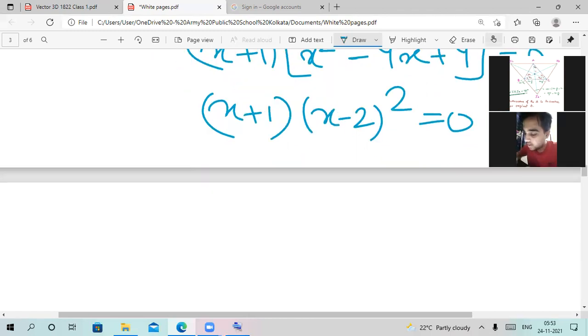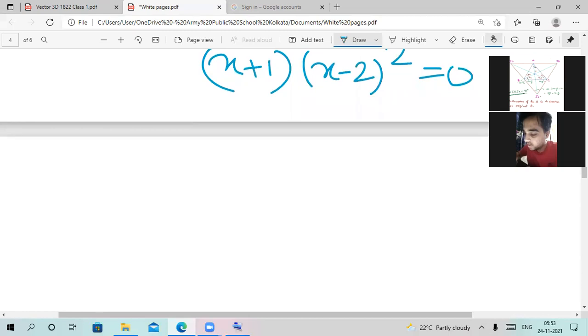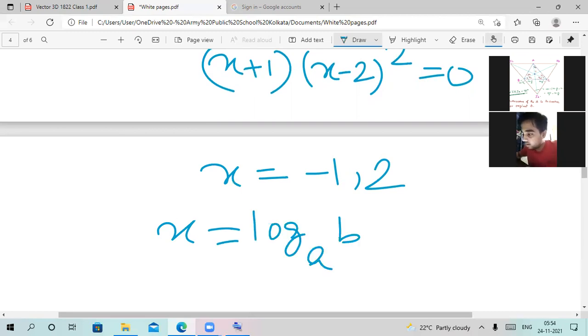So the total possible solutions which we have arrived at in this case are x equal to -1 and 2. Okay, we all know that we have put x equal to log of a to the power of b. And the total possible values of x that we are getting in this case are -1 and 2. So we will have a relation in between a and b.